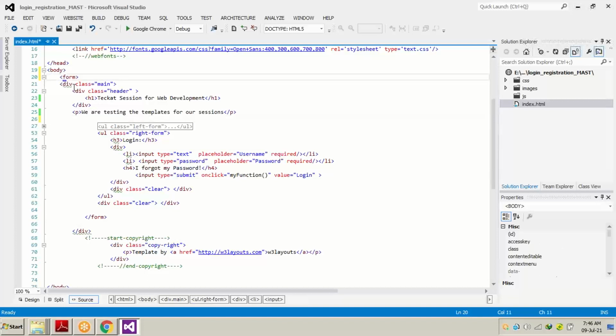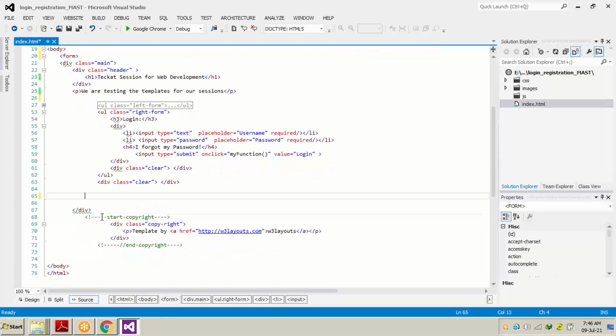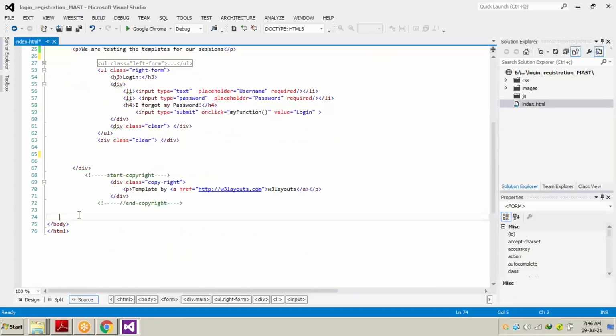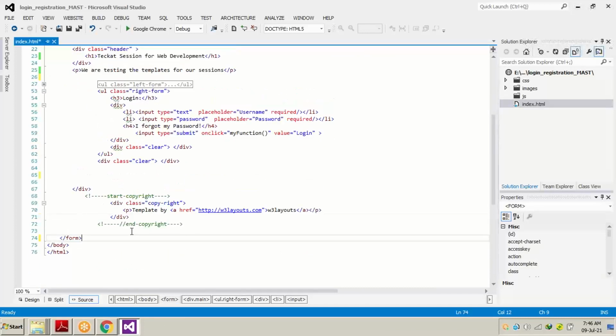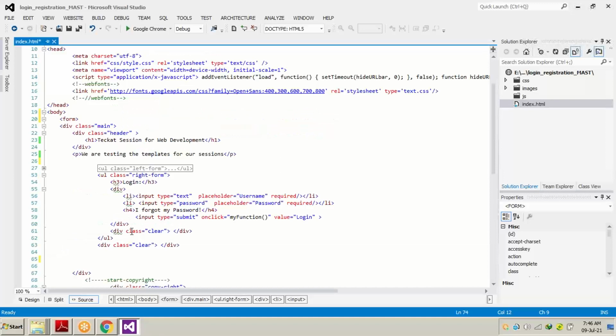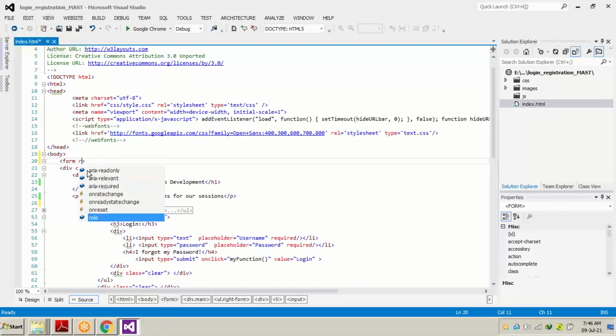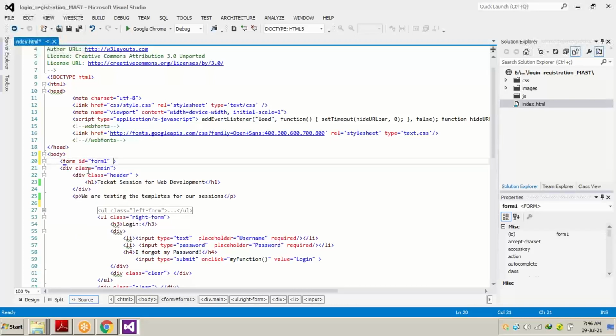Everything comes under the form, not the div, and the form should be runat="server" with ID equals form1.